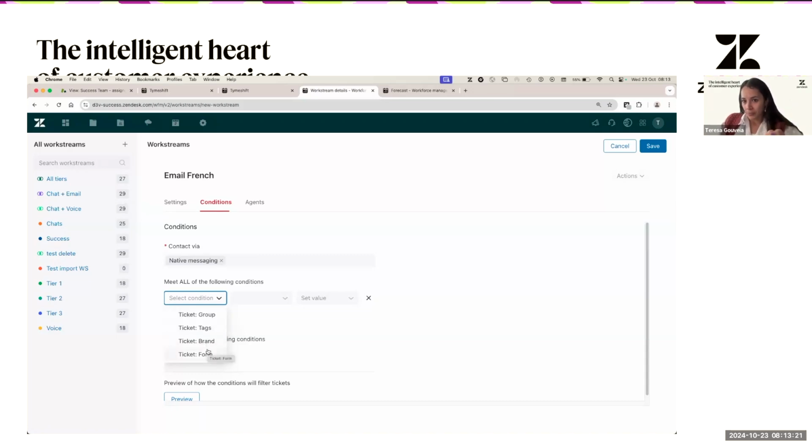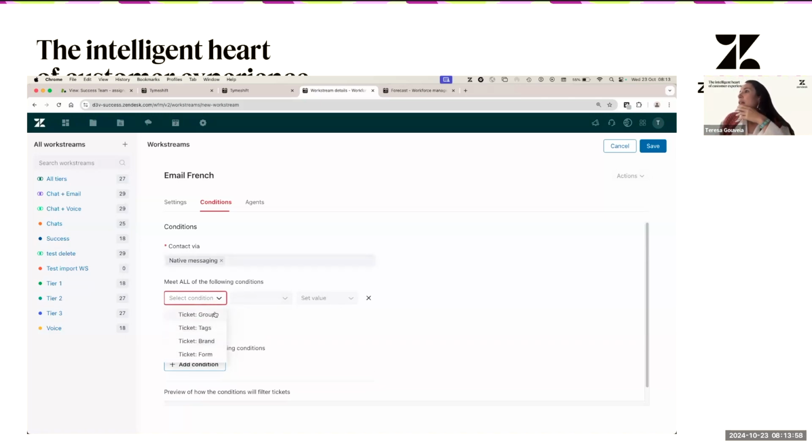Okay? If you ask me, it's probably simpler to use group, brand, or form, just because tickets can only have one. If you use tags, it's also 100% possible and feasible, but you might have to think a bit more about what the tags are. I have to make sure that I don't overlap some tags. So that's why, if possible, if you can do this using groups, brand, or form, good. If you use tags, you might need to be a bit more careful to decide which tags are going to be part of this, etc. Okay.